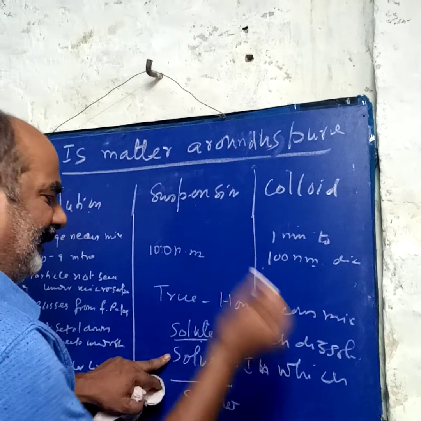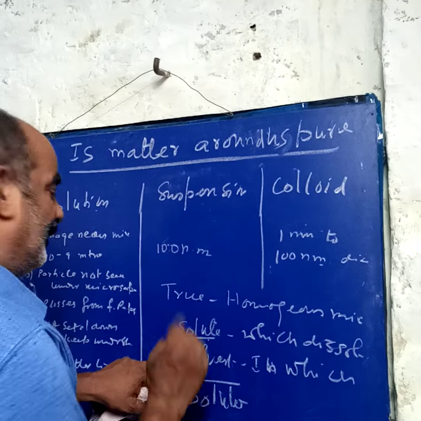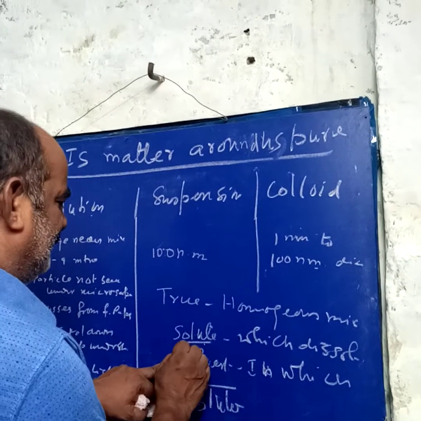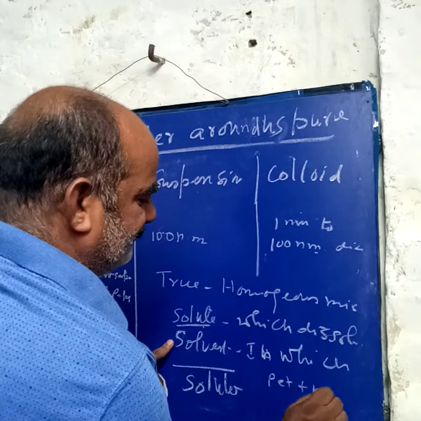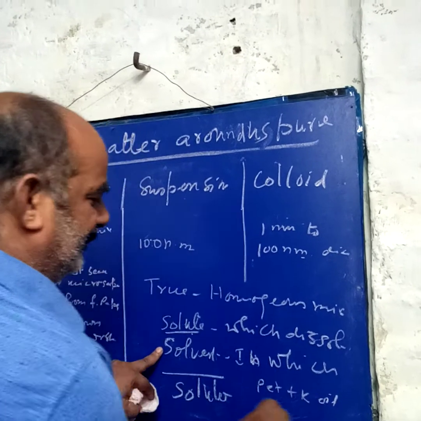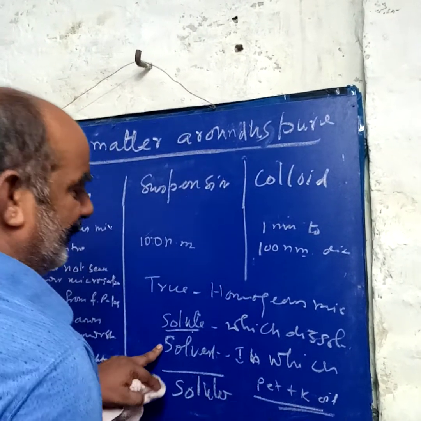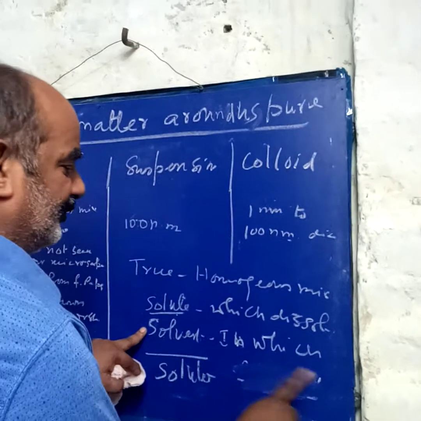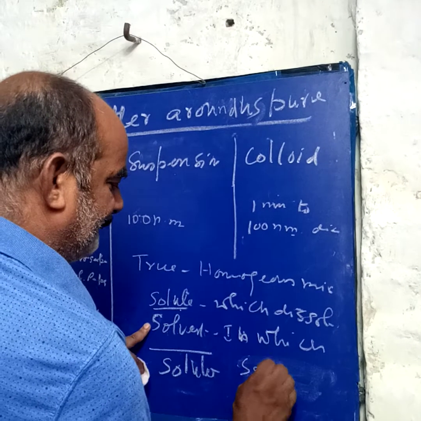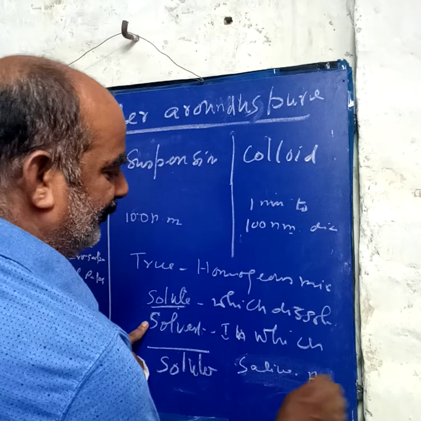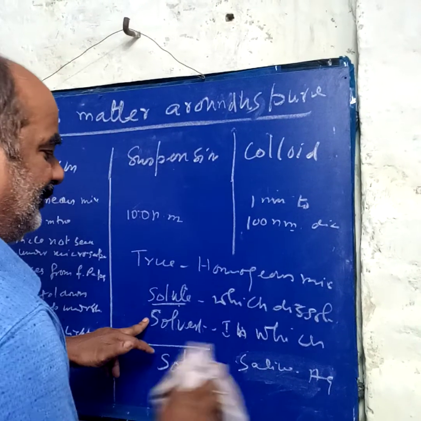If it is given another substance, then we say the non-aqueous solution. Suppose petrol is mixed in kerosene. What type of solution is this? This is a non-aqueous solution. But when salt is mixed in the water, what do we say? Saline, salt water is the aqueous solution. Why aqueous? Because it is soluble in the water.